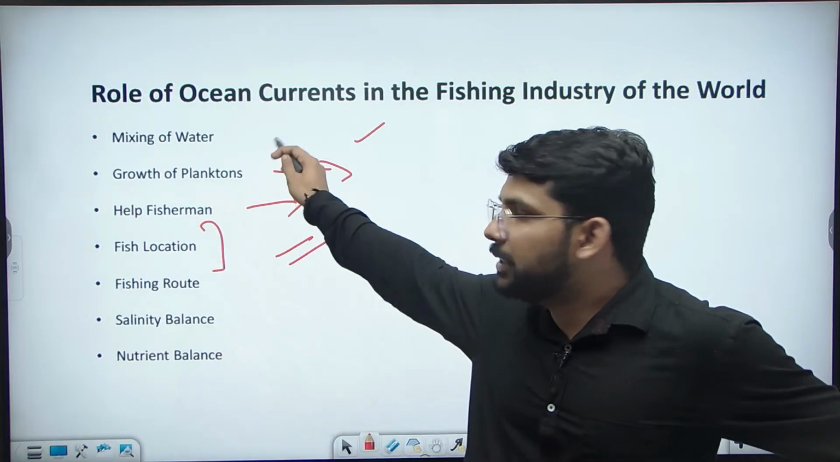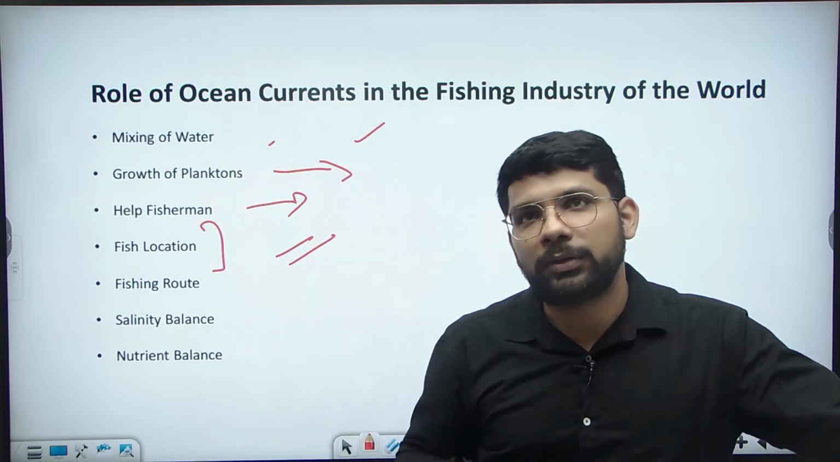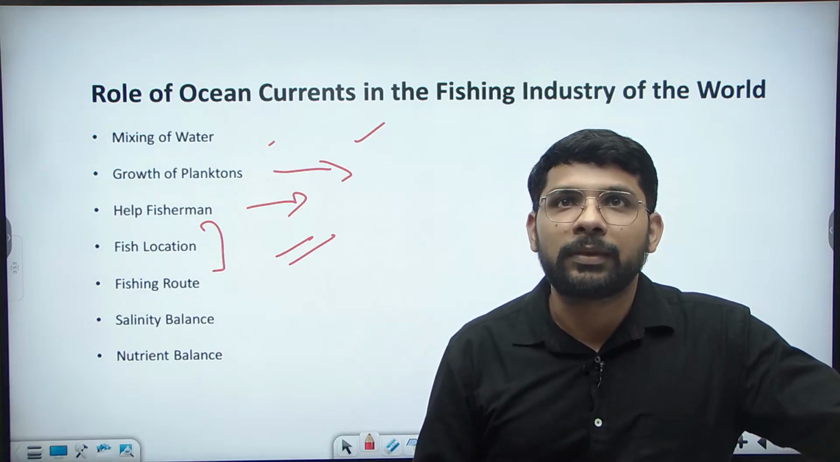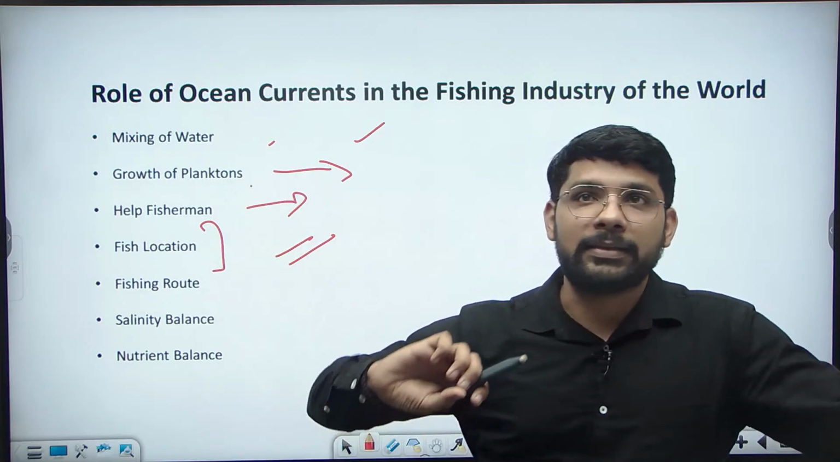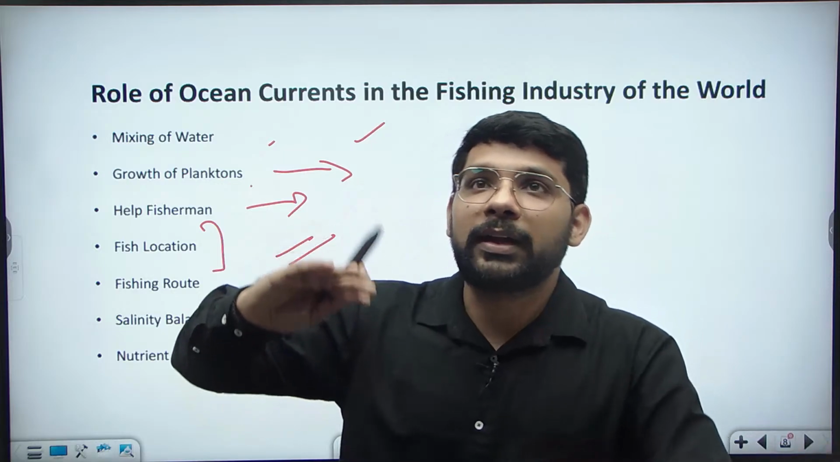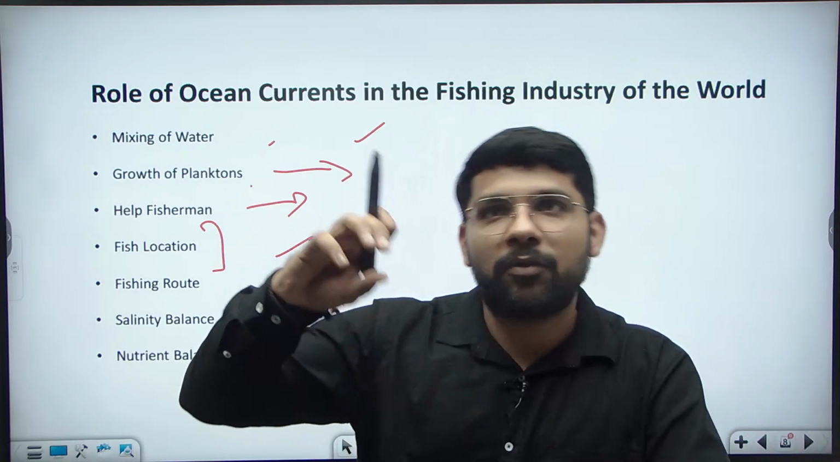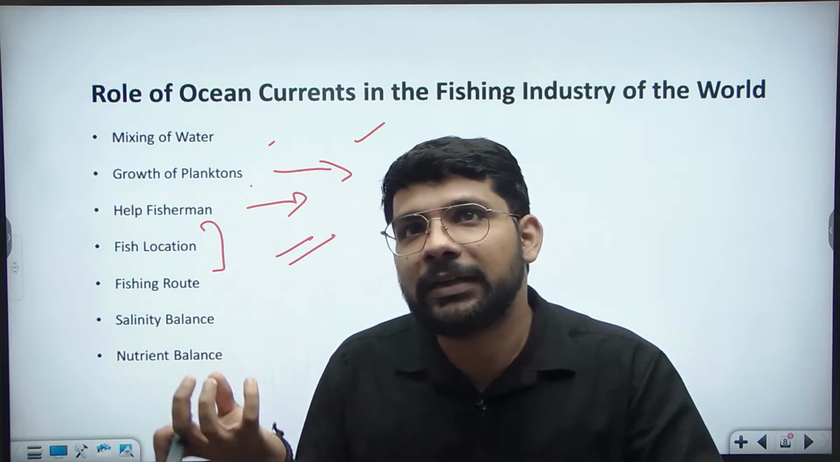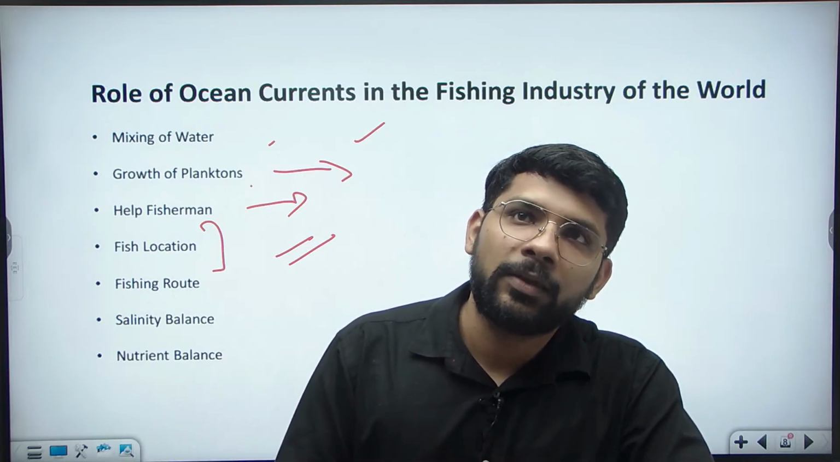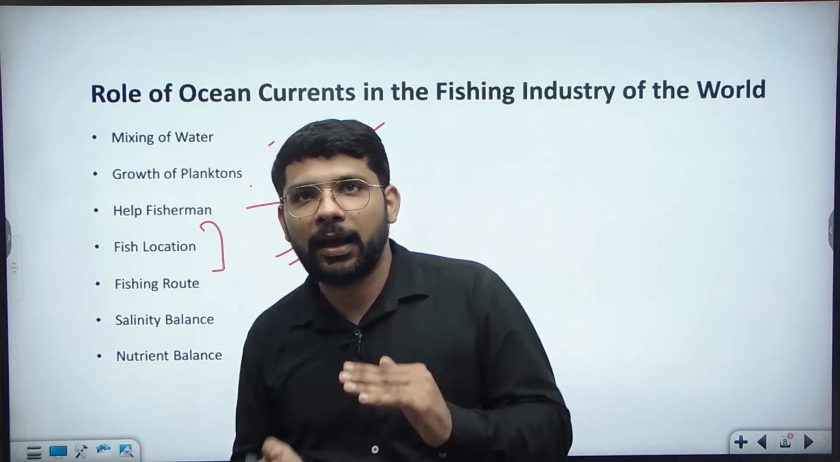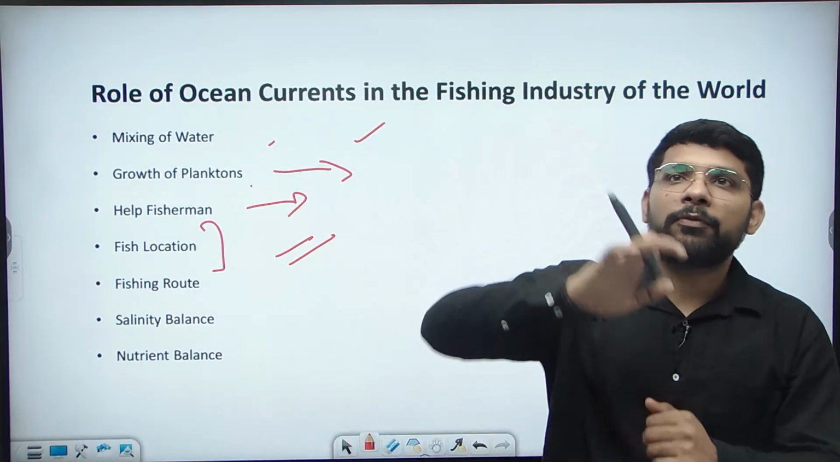So one, mixing of the water, which creates a ground for fishing. Second, the growth of the planktons. It creates a good condition, a good temperature required for the growth of plankton. This is also a nutrient-rich area, which helps in the growth of plankton in that area, and that plankton becomes the food of the fishes.